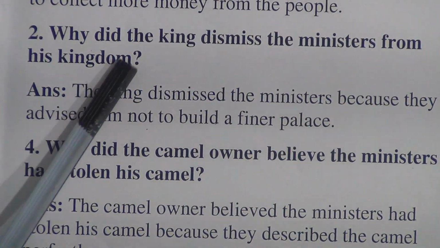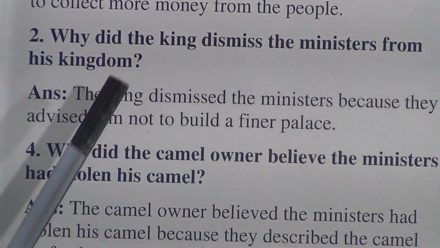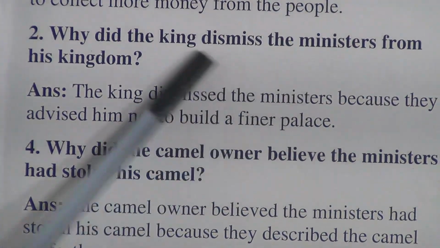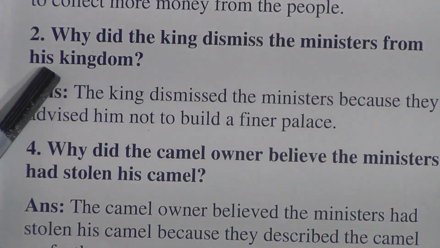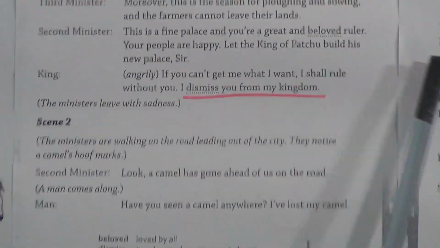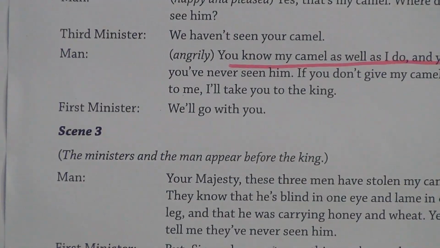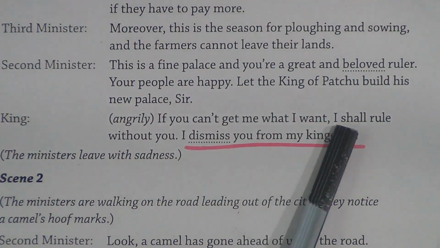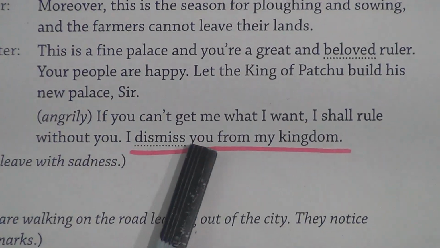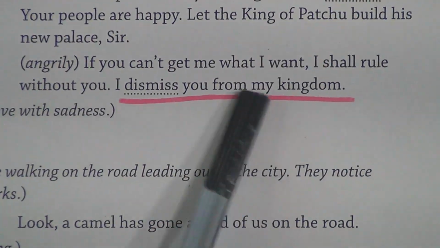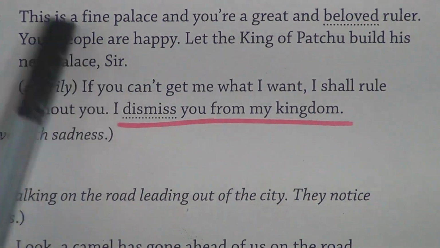Number 2, why did the king dismiss the ministers from his kingdom? Okay, so here the king says angrily, if you can't get me what I want, I shall rule without you. I dismiss you from my kingdom. So the king dismissed the ministers because they advised not to build a fine palace.